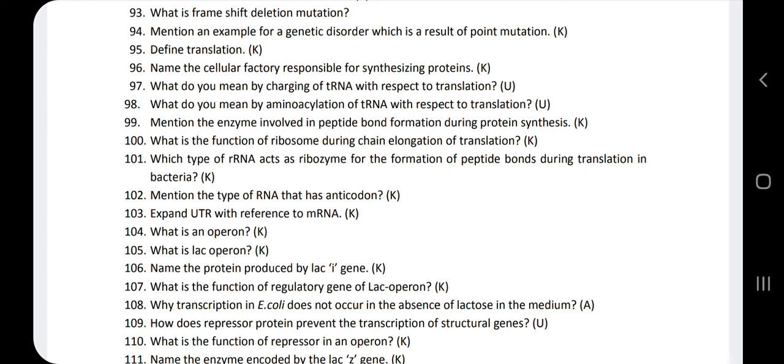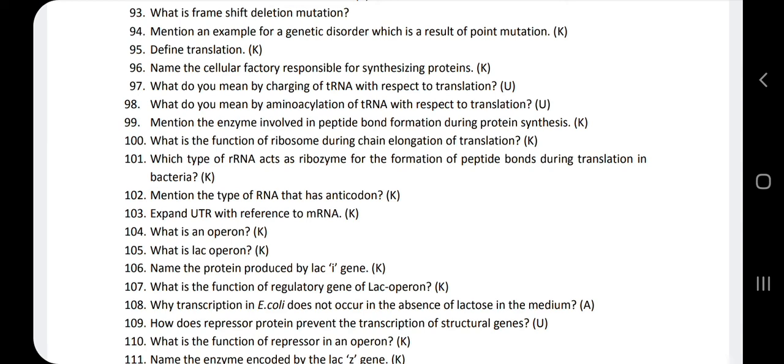Next question, how does repressor protein prevent the transcription of a structural gene? In case of the lac operon, you have come across the regulator gene, operator gene, then the structural genes. The regulator gene produces the repressor protein.